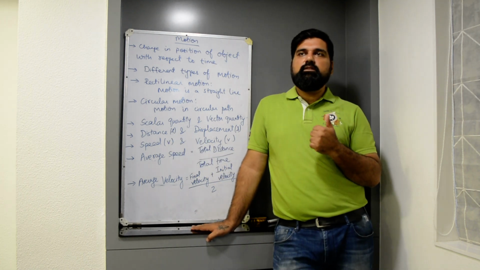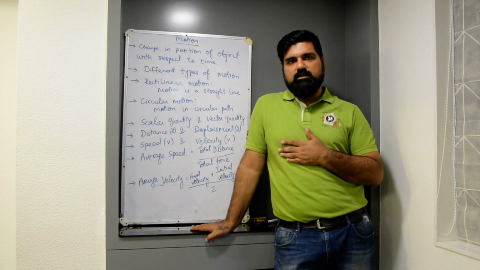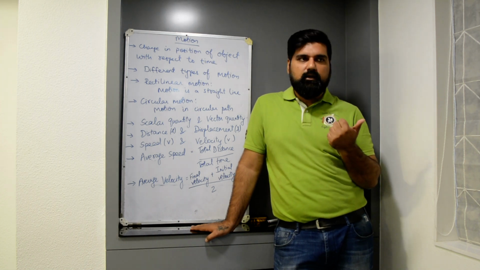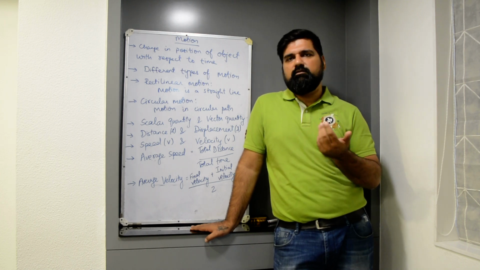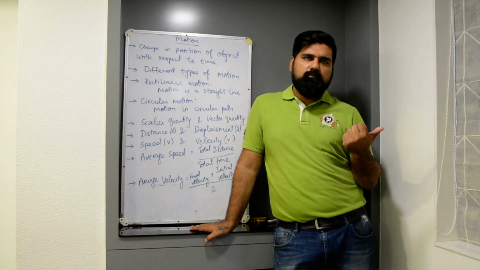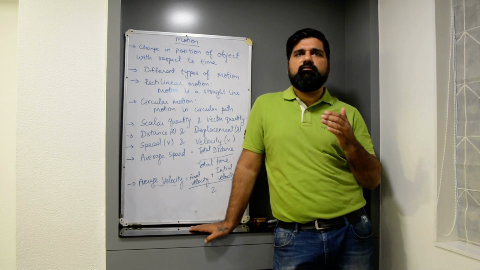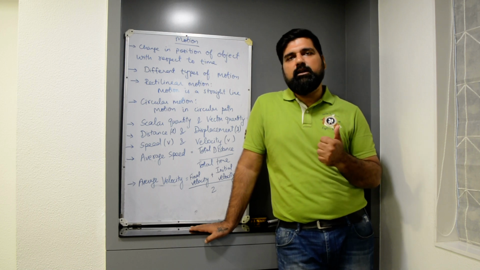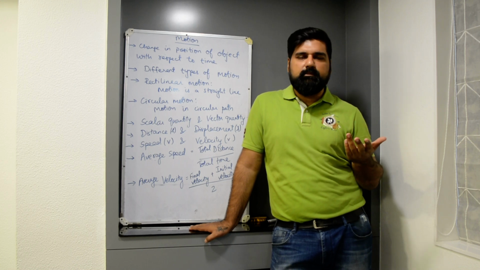So the distance is the total length of the path covered by a moving object. Its SI unit is meter. Its other units are kilometer, centimeter, and millimeter, which we all have used. 1 kilometer is 1000 meters. 1 centimeter is 1 by 100 meter. 1 millimeter is 1 by 1000 meter. So the SI unit of distance is meter, but its other units are kilometer, centimeter, millimeter.